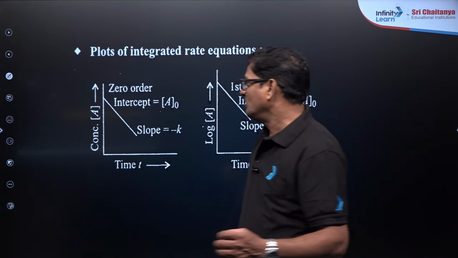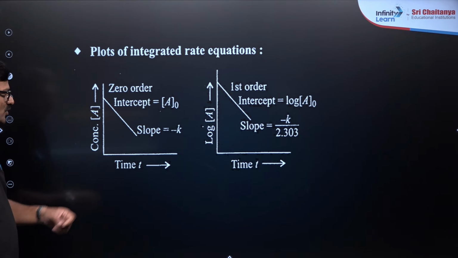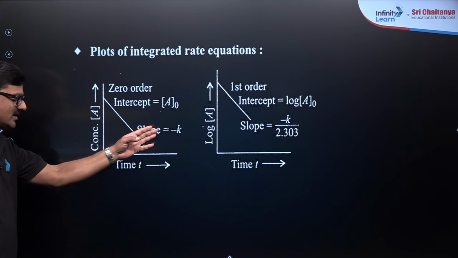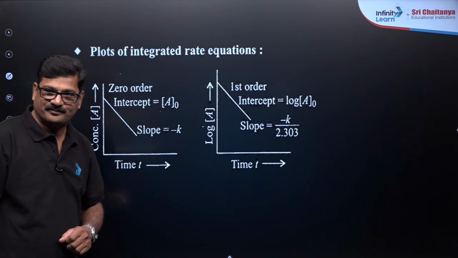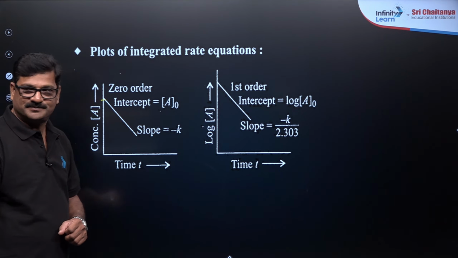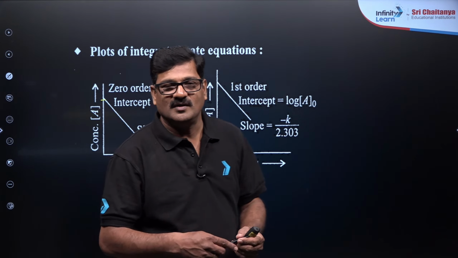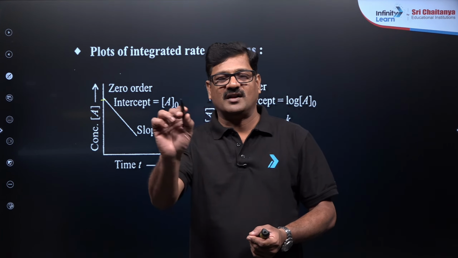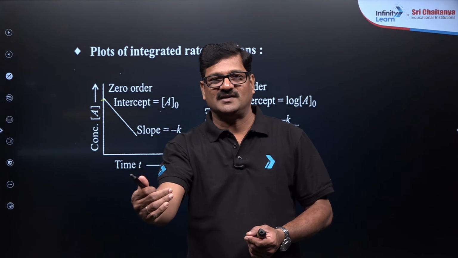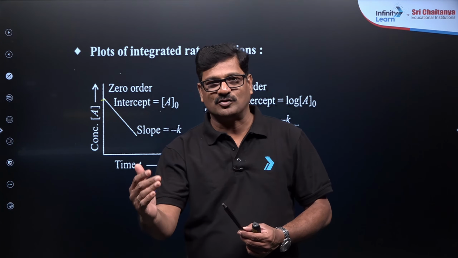Definitely children, you can see for the zero order, concentration versus time, you are going to get a straight line with a negative slope, minus k, and intercept is going to be a naught. That's it. Now I can say for a zero order reaction, which of the following statements is true? Which of the statements is not true?